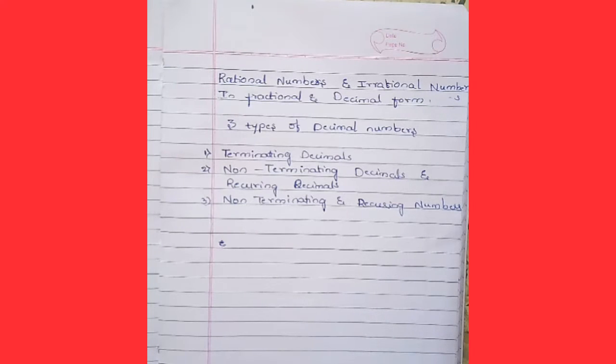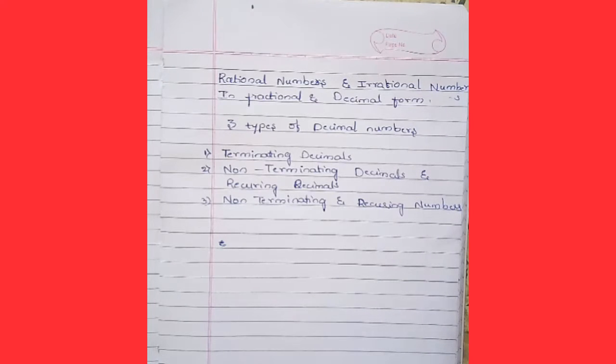Let's recall what we learnt in the previous video in part 1, that is rational numbers and irrational numbers in fractional and in decimal form.